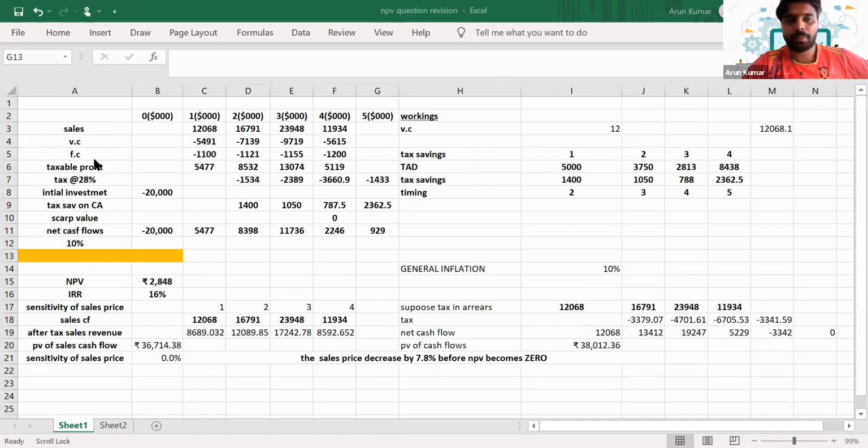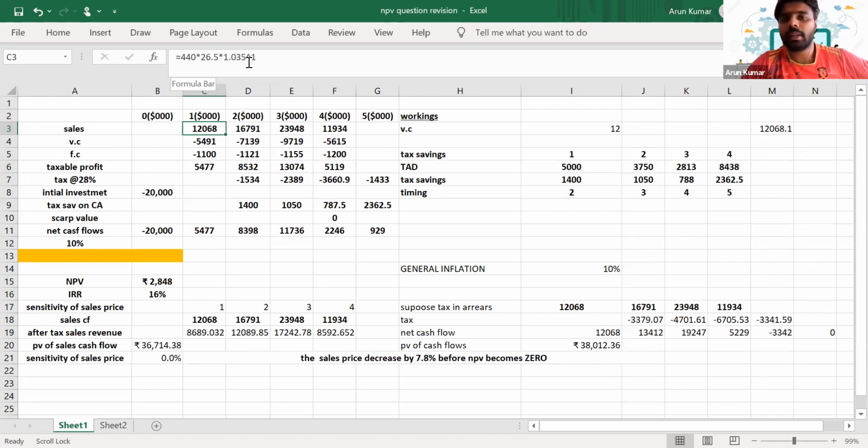Here I have shown a project where we have sales, the variable cost, the taxable profits, everything is given. You can see that I'm inflating this particular project. The 440 is the number of units, 26.5 is the selling price, and I'm inflating it with the rate 1.035.